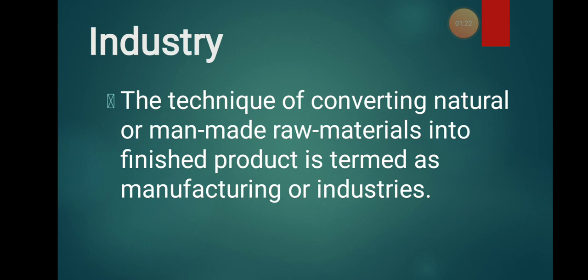So what this industry, or any organization or factory, does is purchase the raw material from the farmers and later convert it through a particular process, and finished products are given as the result. For example, I purchase cotton from the farmer and later I convert it into clothes. This is the whole process.